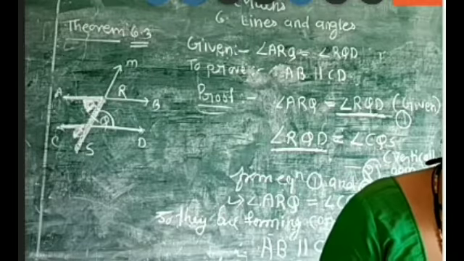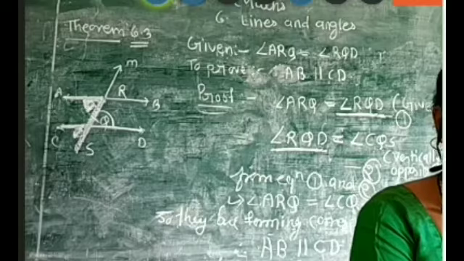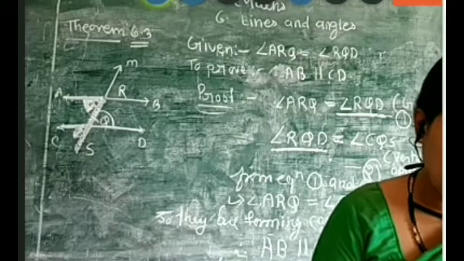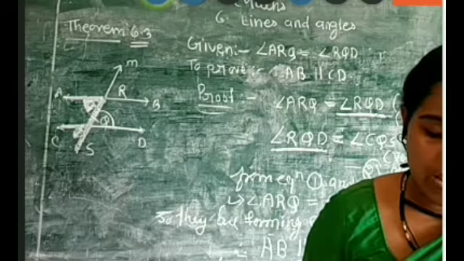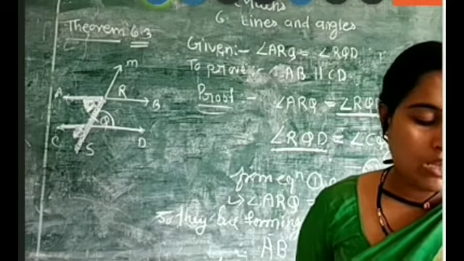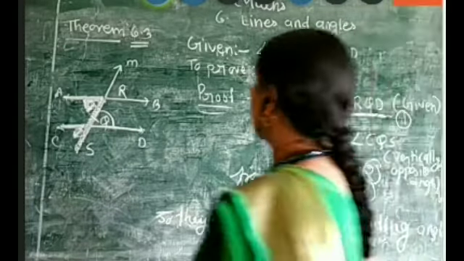Okay, thank you, beta. Now let's move on to theorem 6.4. Theorem 6.4: if a transversal intersects two parallel lines, then each pair of interior angles on the same side of the transversal is supplementary. Okay.